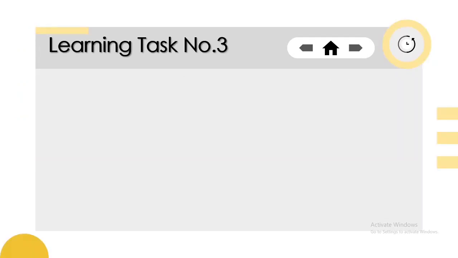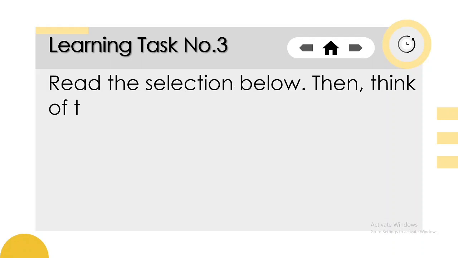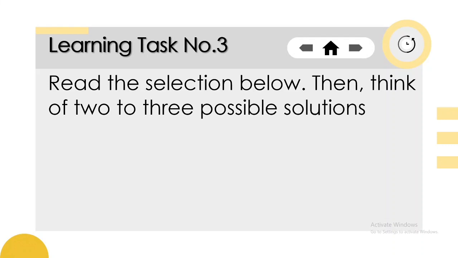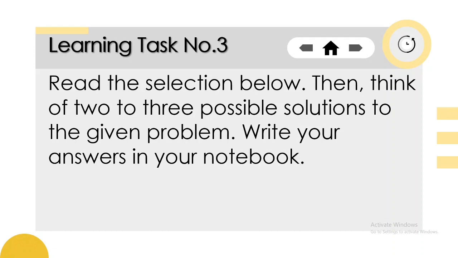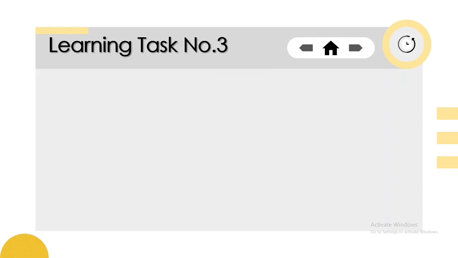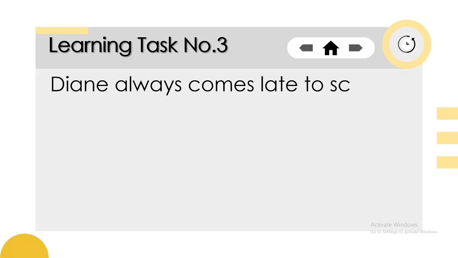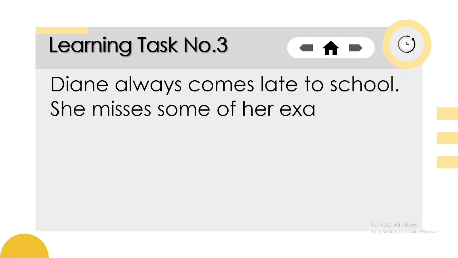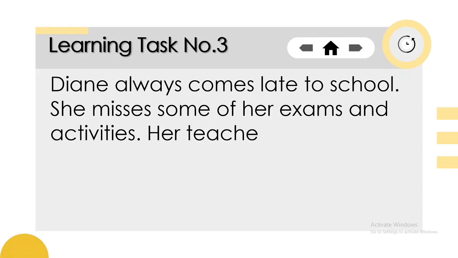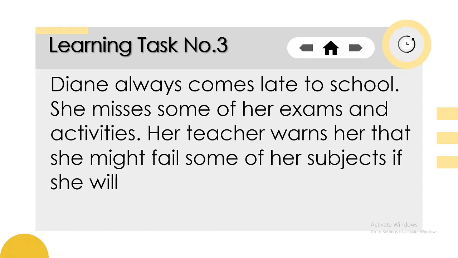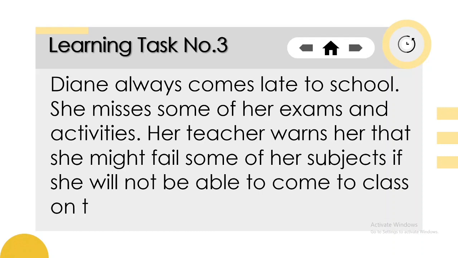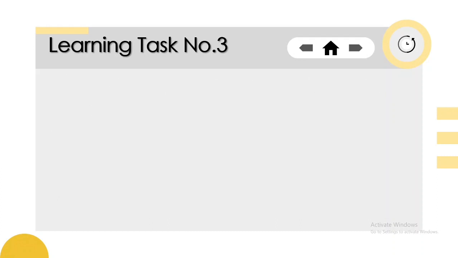Now let us have learning task number 3. Read the selection below and then think of 2 to 3 possible solutions to the given problem. Write your answers in your notebook. Diane always comes late to school. She misses some of her exams and activities. Her teachers warn her that she might fail some of her subjects if she will not be able to come to the class on time.